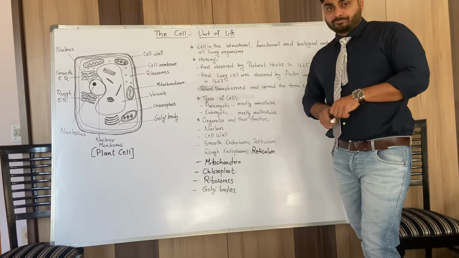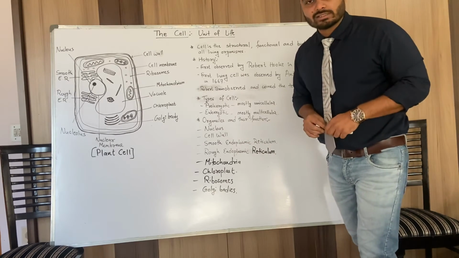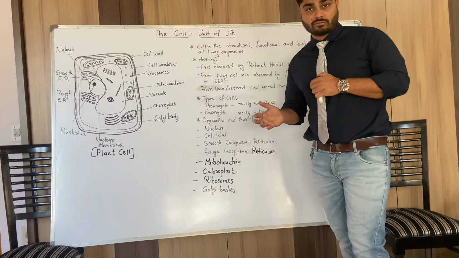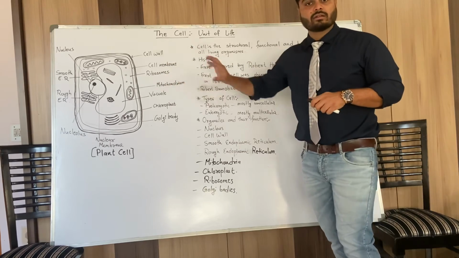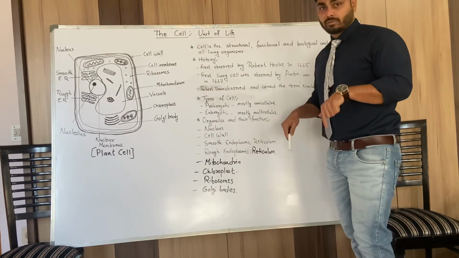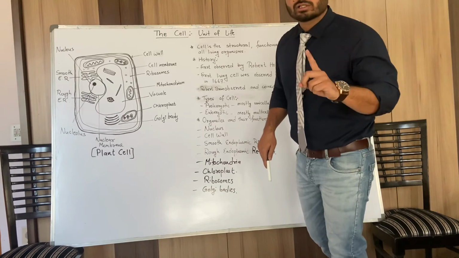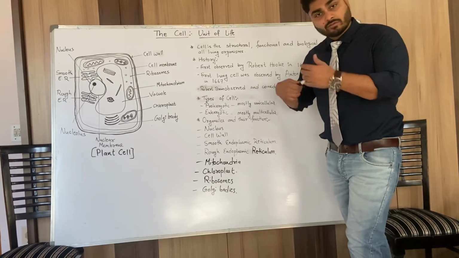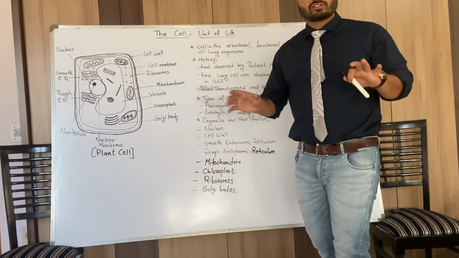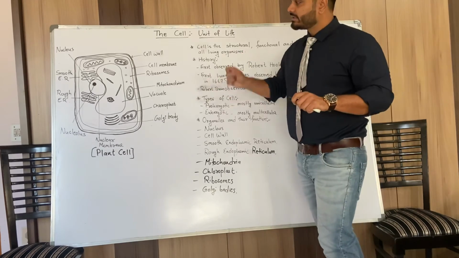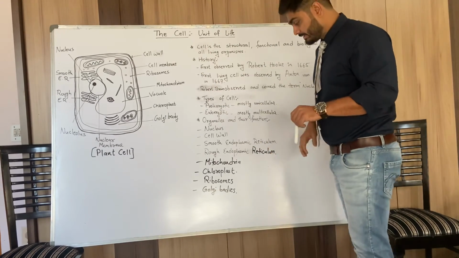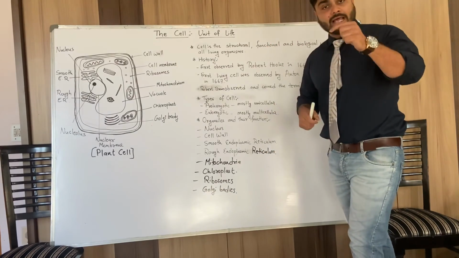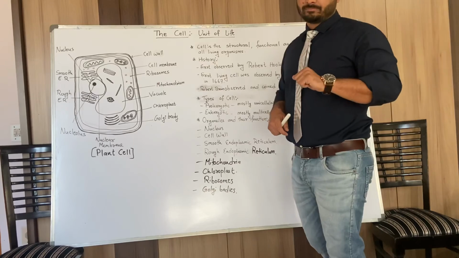Then mitochondria. Mitochondria is known as the powerhouse of the cell. The energy, the ATP, adenosine triphosphate, is prepared in mitochondria. Then chloroplast. Chloroplasts are exclusively present in plant cells, right? Its very famous function is photosynthesis, which occurs in chloroplast. Then ribosomes help in protein synthesis. Golgi bodies help in the packaging of proteins.